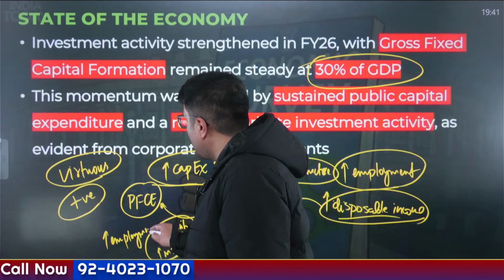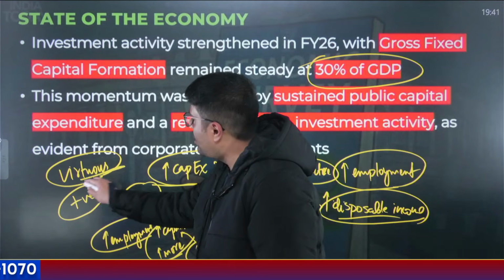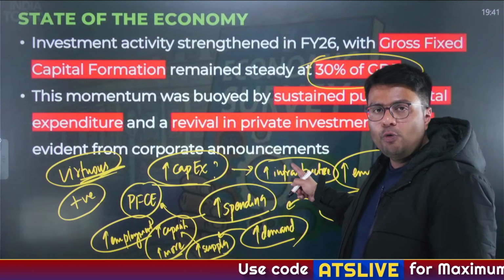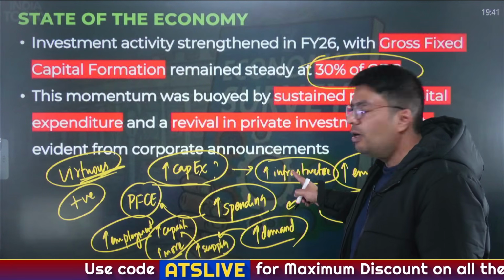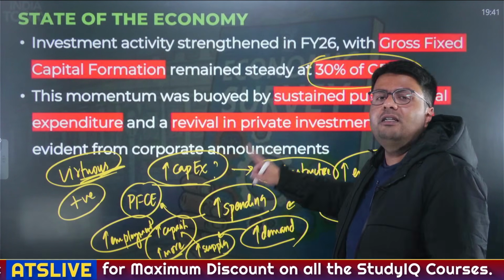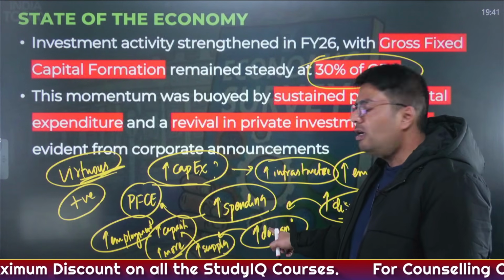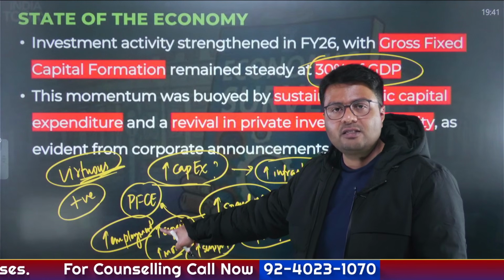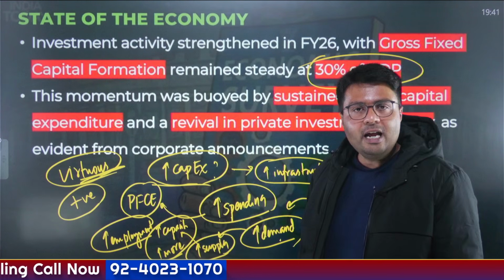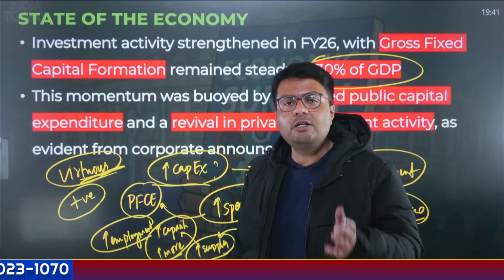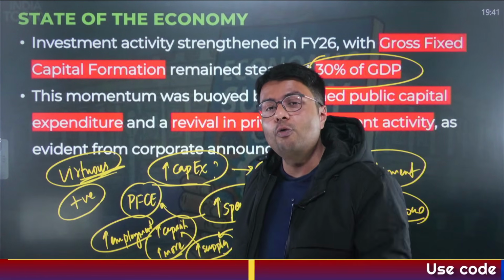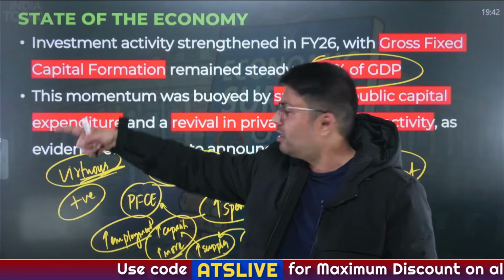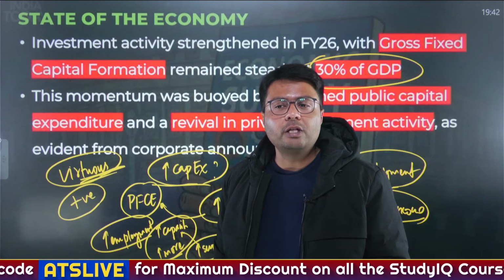Now you get it why I was saying that this is a virtuous cycle: government increases capital expenditure, it creates more infrastructure, which leads to employment, and more infrastructure means private sector investment will happen. Private sector, just by looking at more demand, will look to create more supply. They will increase the capacity of their existing factories, or they will create new factories, and by creating new factories you are providing more employment. More employment means more disposable income. So this cycle would continue to spiral and increase further, contributing to the virtuous cycle of the economy. Got it?